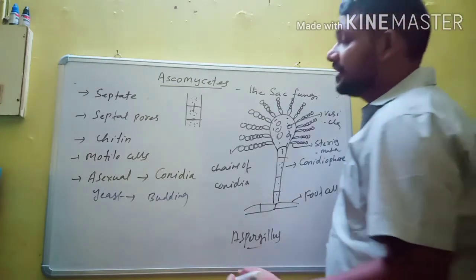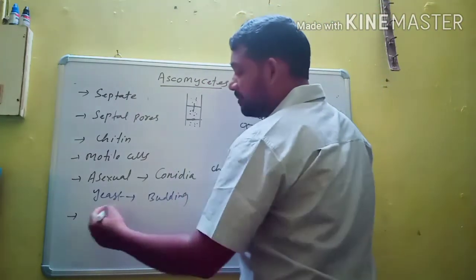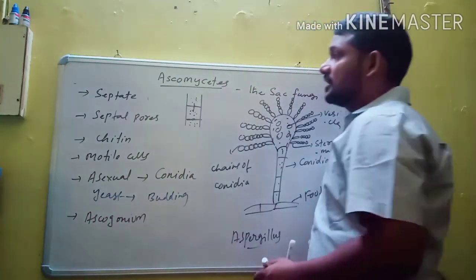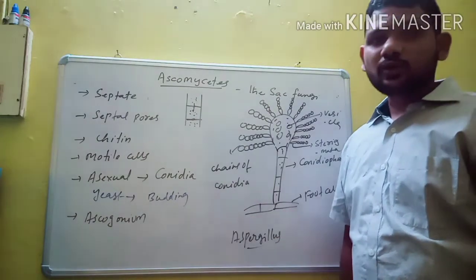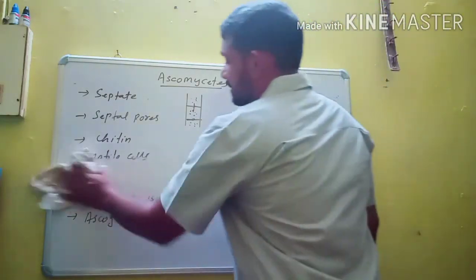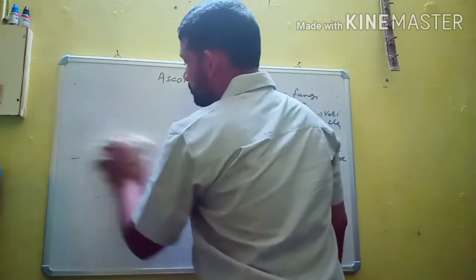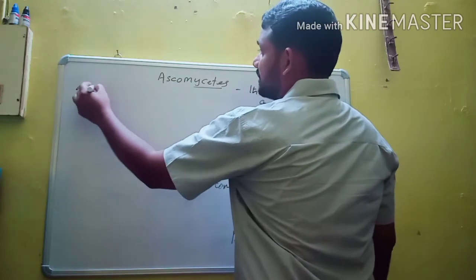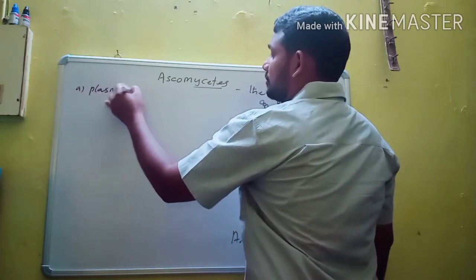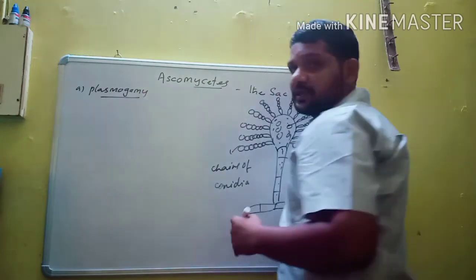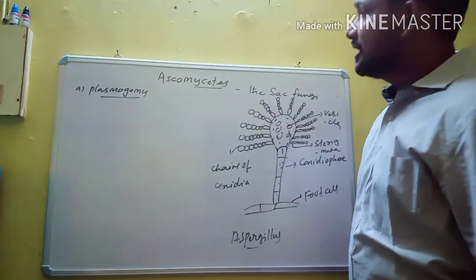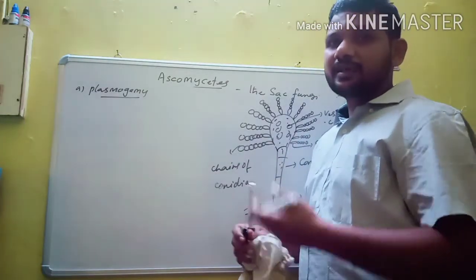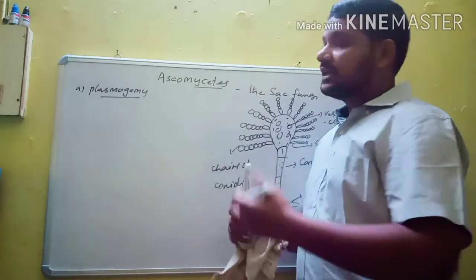Here, sexual reproduction is present. The female sex organ in Ascomycetes is known as ascogonium. Sexual reproduction occurs in 3 steps: plasmogamy, karyogamy, and meiosis. First, plasmogamy. What is plasmogamy? Already I told you, it is the union of protoplasts of 2 gametes. In Ascomycetes, plasmogamy occurs with the help of gametangial contact, gametangial copulation, spermatization, and somatogamy.